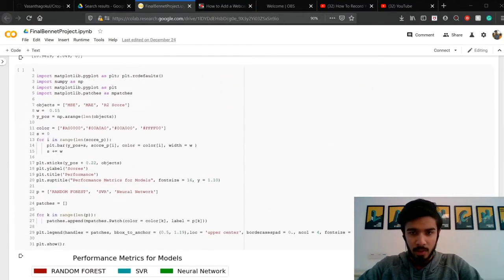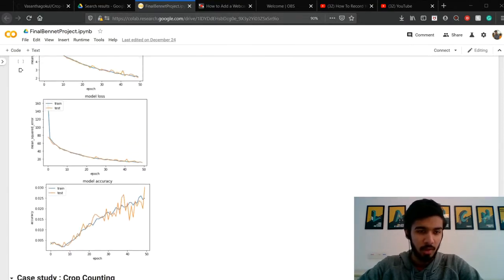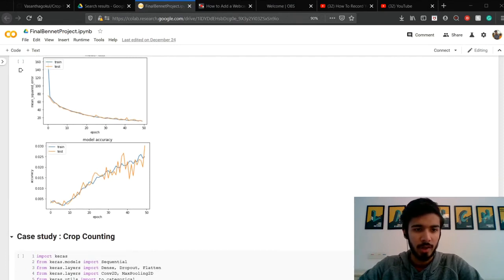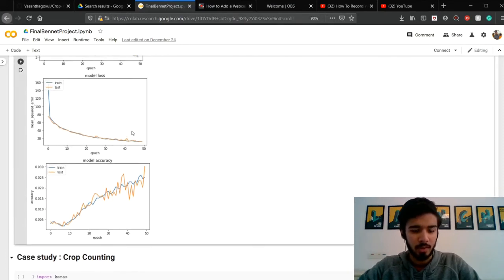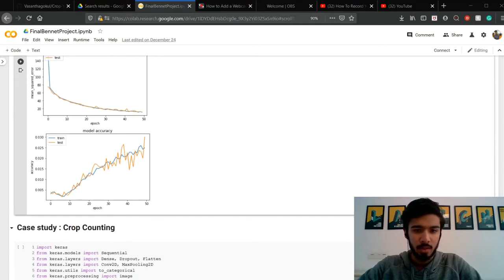Okay, so now we will see the graph of the neural network. Yeah, so here's the graph of the neural network. As you can see, with the increasing number of epochs, the mean squared error and mean absolute error are decreasing, and the accuracy is increasing with the increasing number of epochs.